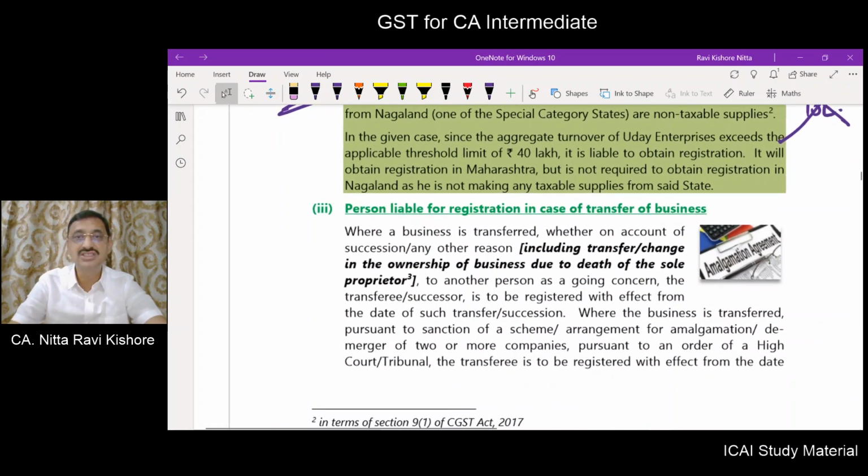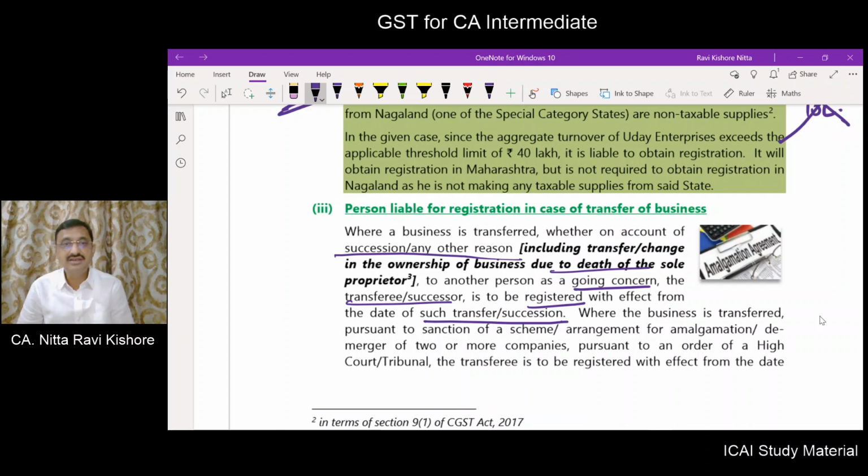Persons liable for registration in case of transfer of business. Suppose there is a transfer of business on account of succession or any other reason. It will include transfer or change in ownership of the business due to death of the sole proprietor, and the transfer is made to another person as a going concern. Now the transferee or the successor has to get himself registered with effect from the date of such transfer or succession.